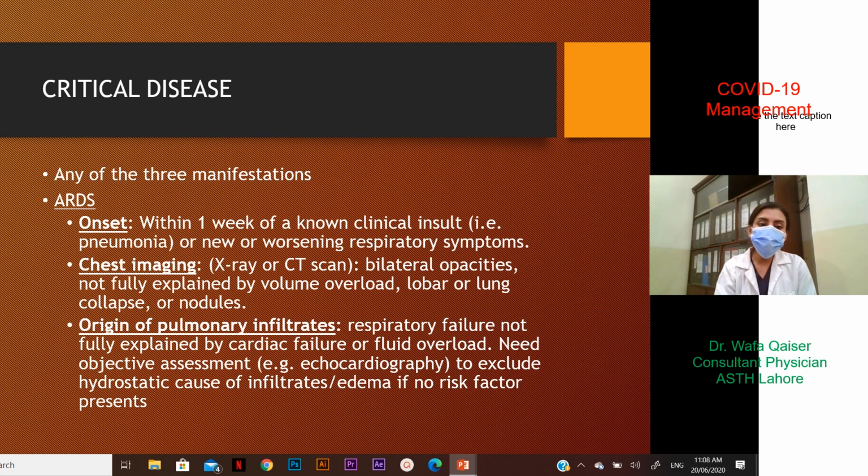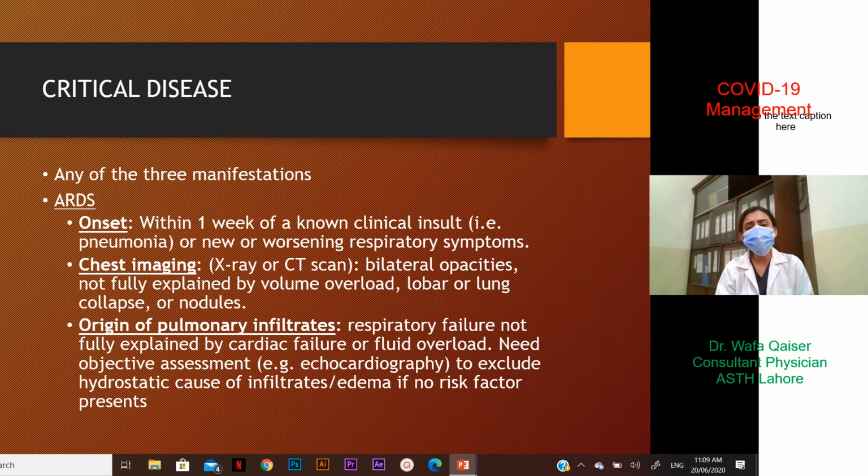I will be moving on to our fourth category of the disease, which is the critical disease. So critical disease would be any of the three manifestations, including an ARDS, where the onset of symptoms is within 1 week of a known clinical insult, for example pneumonia, or new or worsening respiratory symptoms, where the chest imaging in the form of X-ray or CT shows bilateral opacities that are not explained by volume overload, nodules, lobar, or lung collapse.